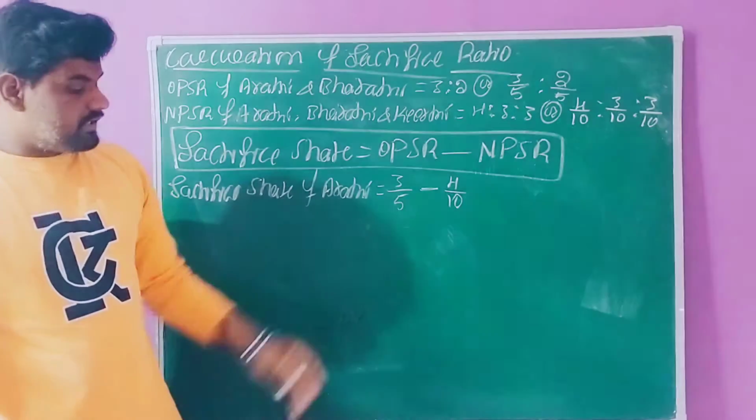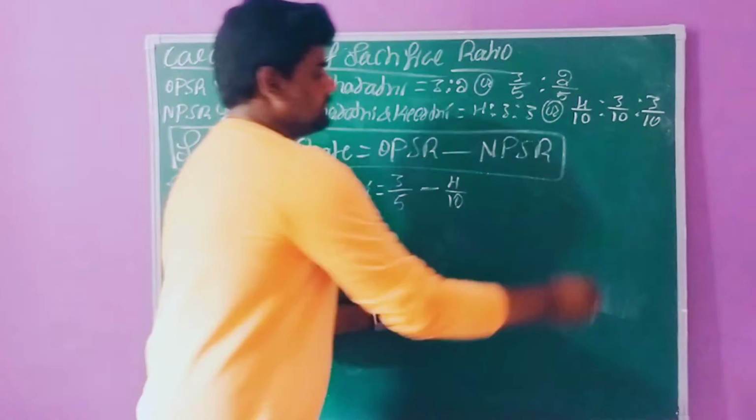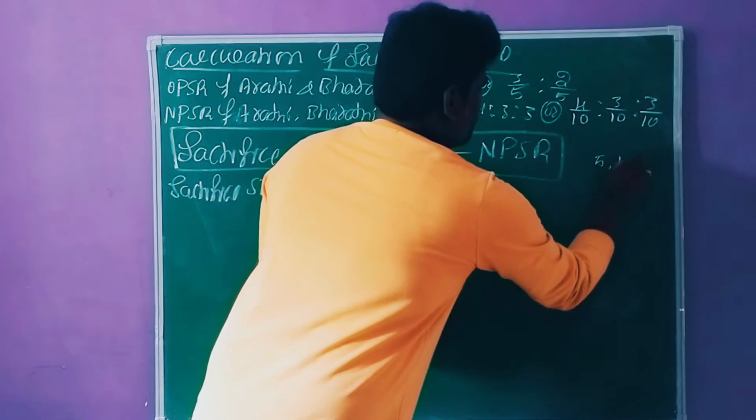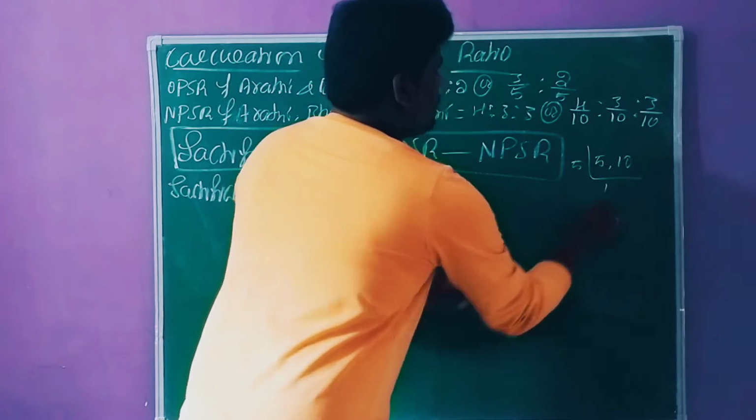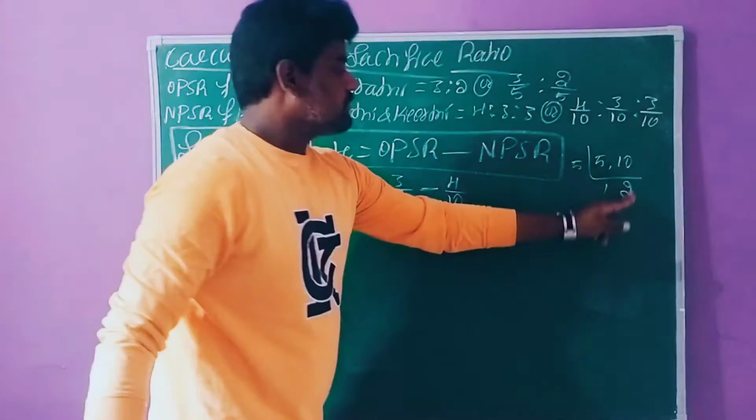Now we need to take the LCM for 5 and 10. Easily we can divide it. 5 ones are 5, and 5 twos are 10.